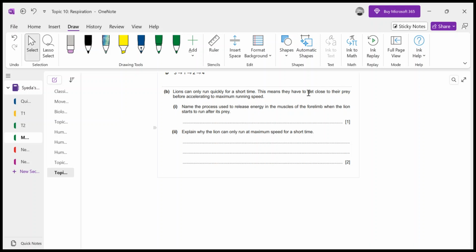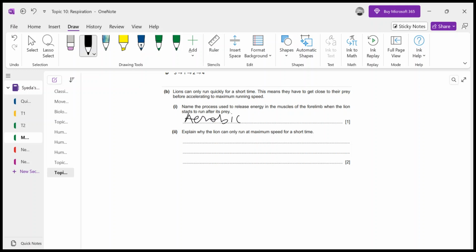because their bodies start to do anaerobic respiration. And if lactic acid is produced, that would make his muscles cramp, so he will not be running that fast, right? Name the process used to release energy in the muscles of the forelimb when the lion starts to run after its prey. So you have to name the process releasing energy in its limbs when he starts to run. Obviously this is aerobic respiration. So aerobic respiration would be the right answer for the first question, right?